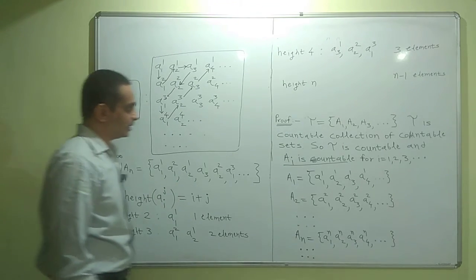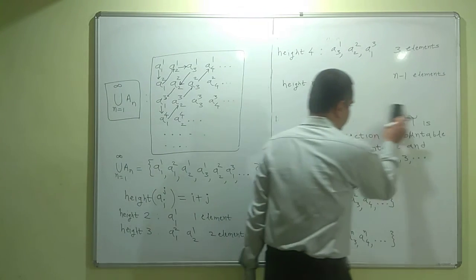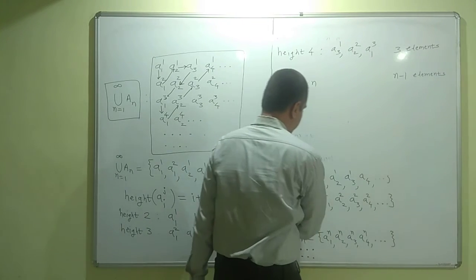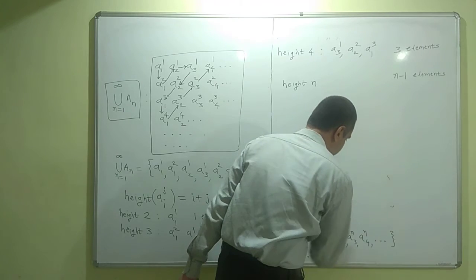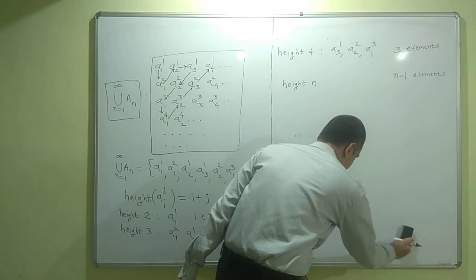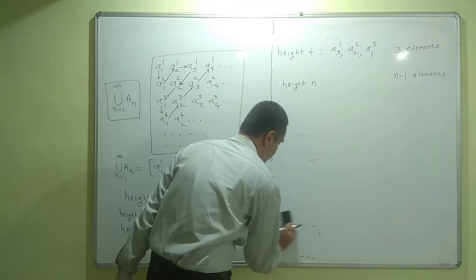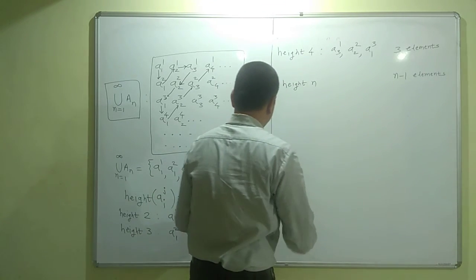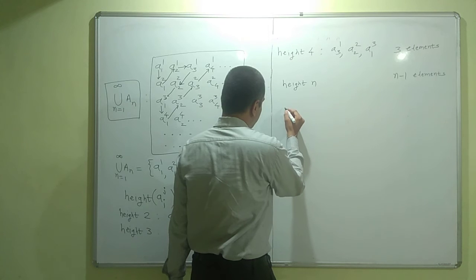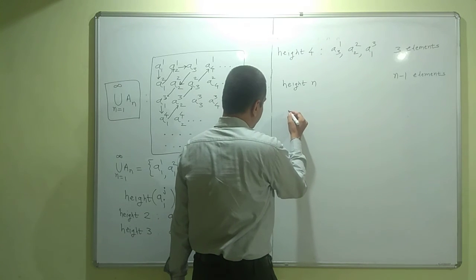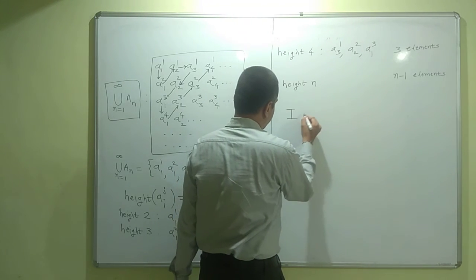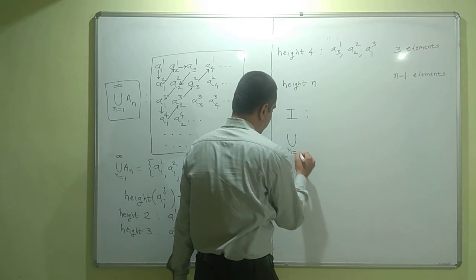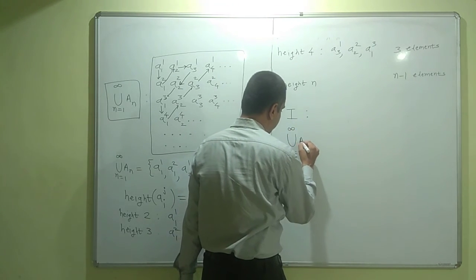Let me write down pictorially a one-to-one correspondence between I and the union over n from 1 to infinity of An.